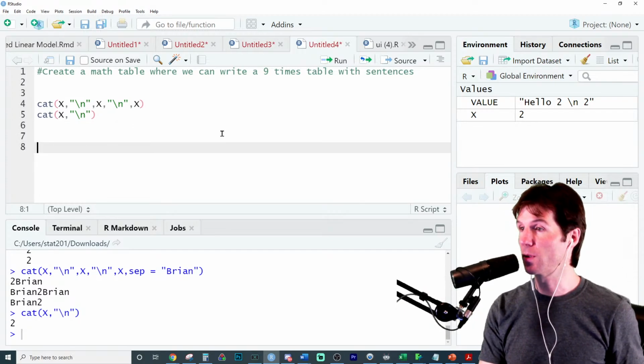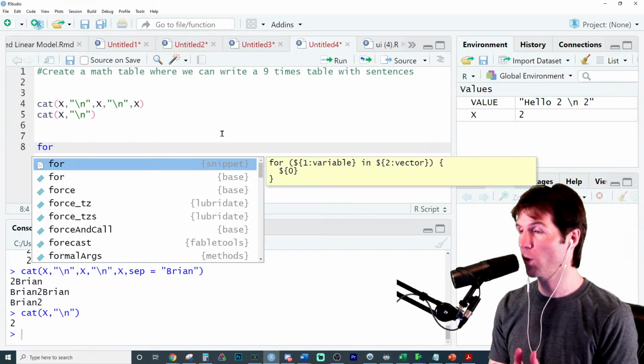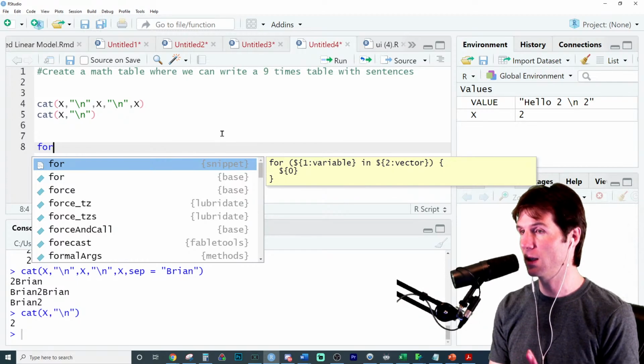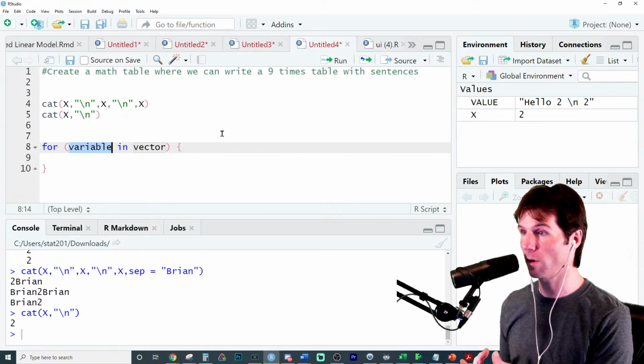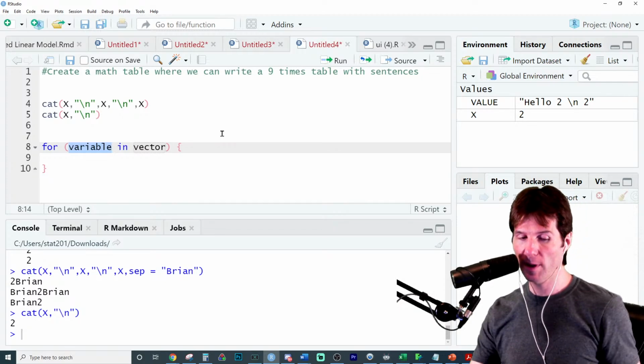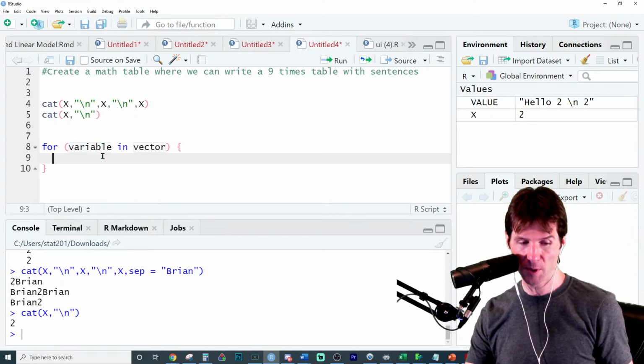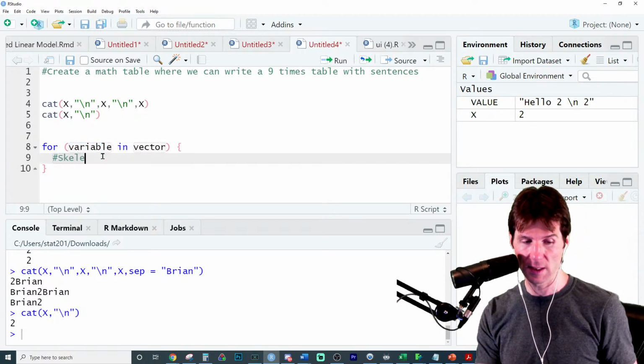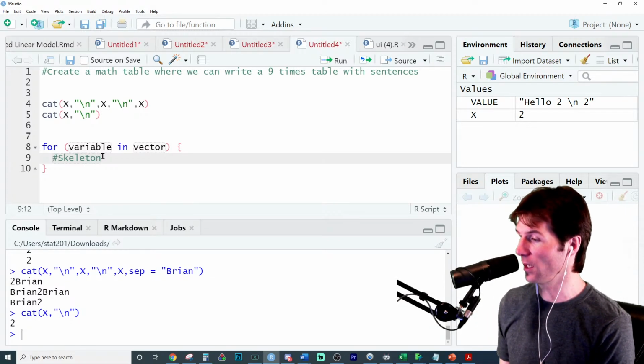So when you write a for loop, you start by writing for. For is going to give you a snippet. A snippet can be used to get the basic structure of a for loop. We need 3 things right now: a variable, a vector, and a skeleton. So these are the 3 things we need.